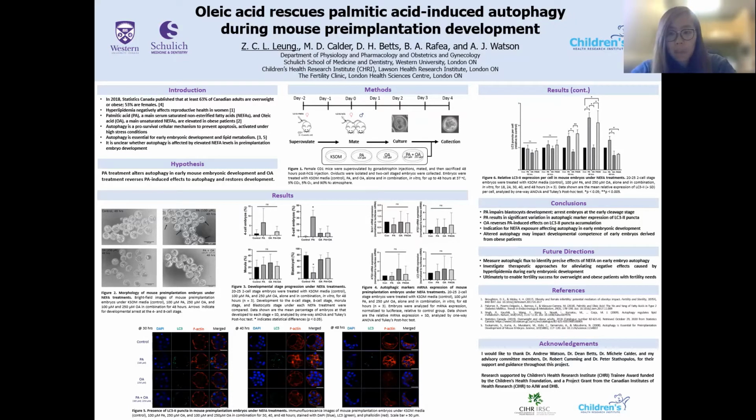And within that population, 57% of them are females. Many of these females are of reproductive age and are at the family planning stage of their lives. However, many of them actually experience fertility problems. Obesity has been found to reduce fertility potential, in which women who have high BMI levels would experience disrupted gonadotropin production, menstrual abnormalities, and ovulatory dysfunction, as well as a higher incidence rate of pregnancy complications.